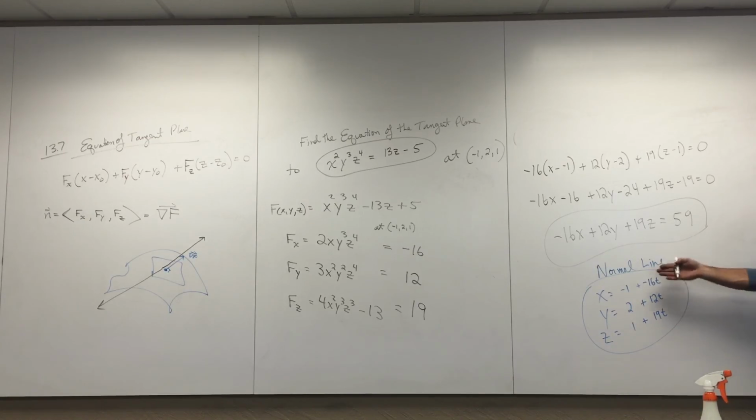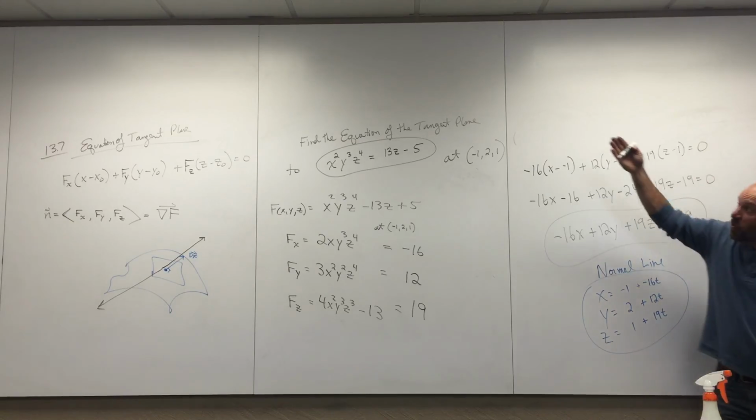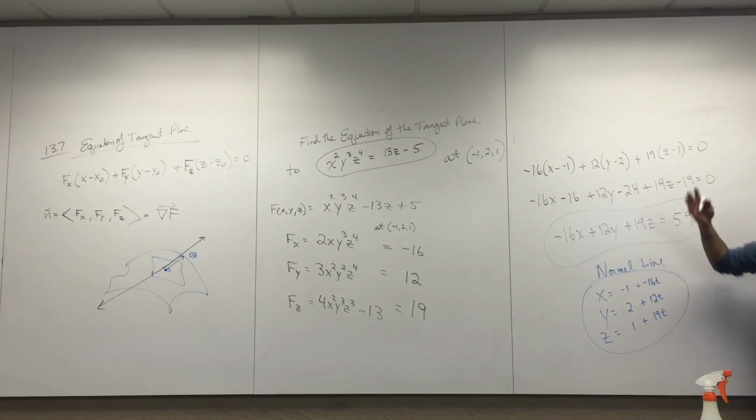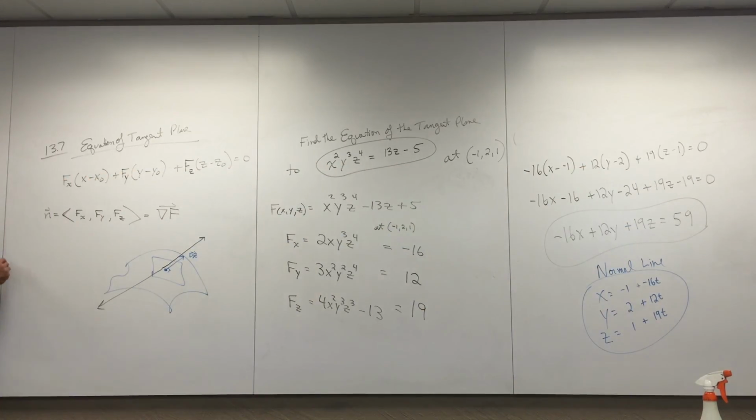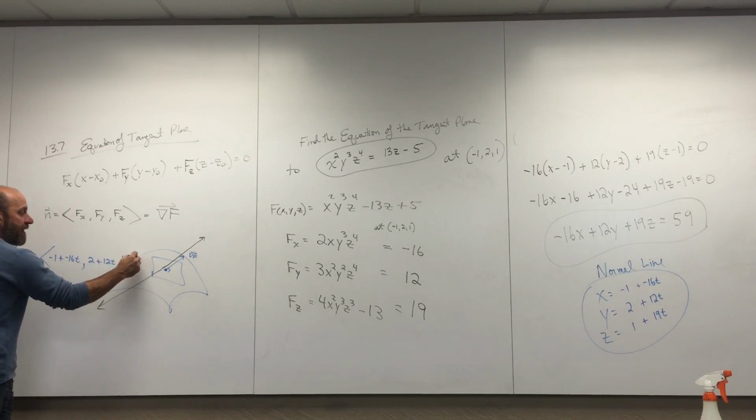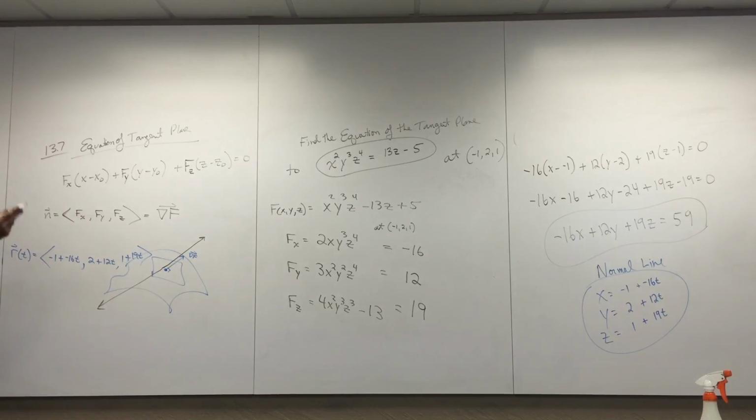So sometimes they ask for the equation of the normal line. I'm more of a fan of the equation of the tangent plane, but we can do this. It's easy. One more easy step. By the way, just for fun, how would you write that line with our vector valued notation that we've learned about? There's my x, then you would have y minus 2, there's my y, and there's my z, and those are parametric equations.